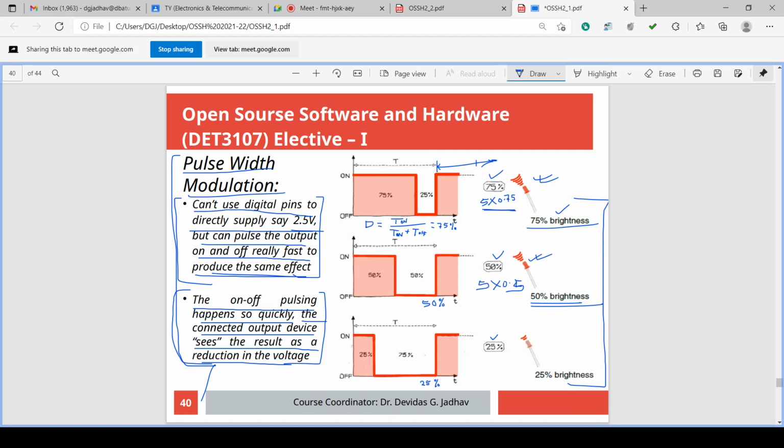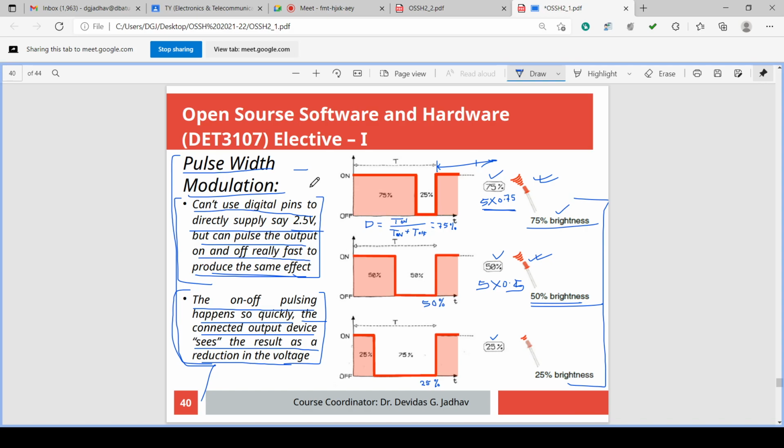What is there in pulse width modulation? Any particular digital pin, suppose D3, D5, D6, D9, D10, D11, these 6 pins are PWM pins. So any PWM pin can give analog output.